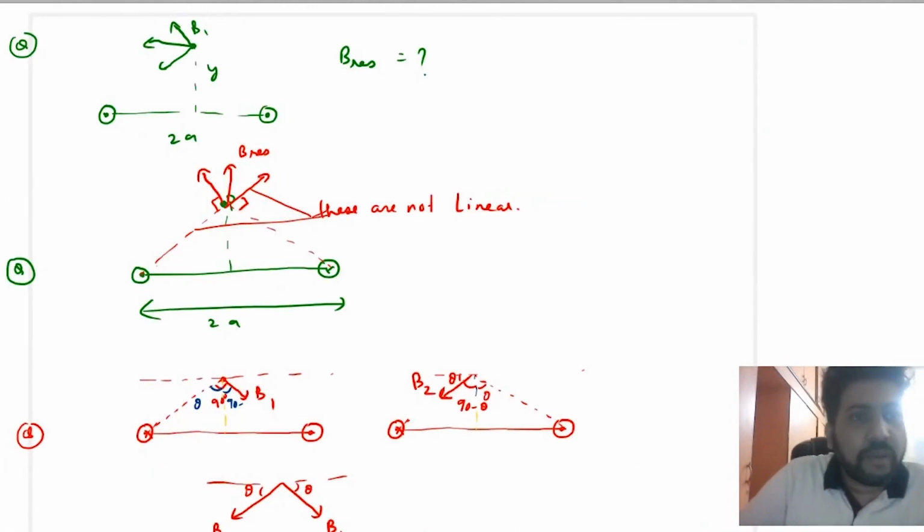I want to know about the direction. But the rest of the thing is homework for all of you. So this is the current carrying wire, and this time the current is out of the plane. Here also the current is out of the plane.